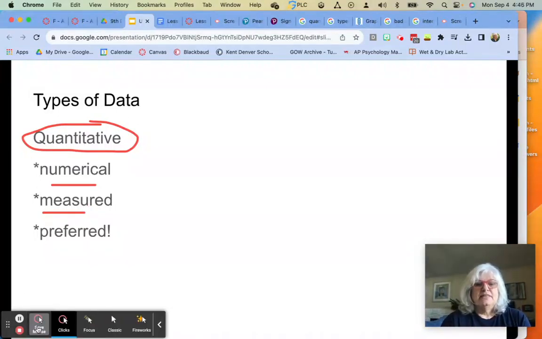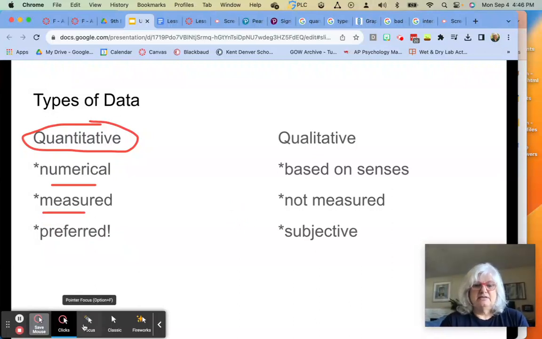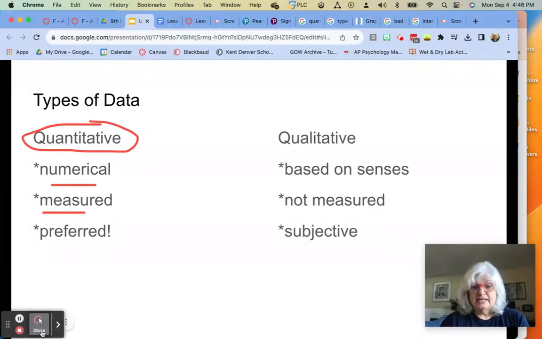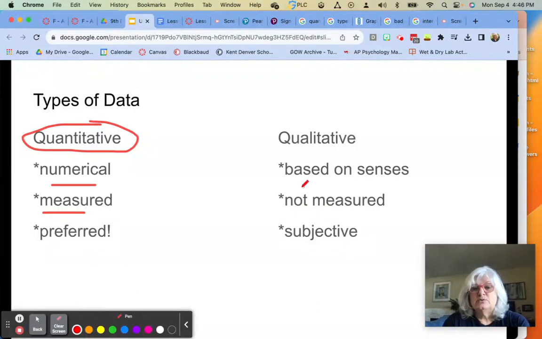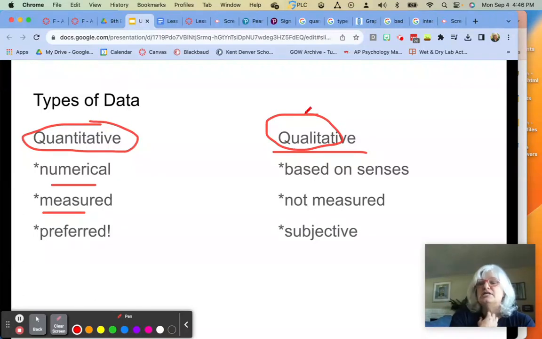Then there is qualitative. Now, sometimes you can't collect quantitative data, and that happens sometimes, and that's okay. So what we do instead is we collect qualitative data. And again, think about this word quality. What quality does it have? This type of data is going to be based on your senses.